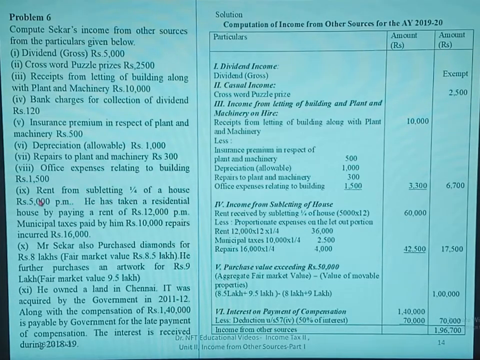Next one, rent from subletting 1/4 of the house, rupees 5,000 per month. He has taken a residential house by paying a rent of rupees 12,000 per month. So here rent received for subletting is 5,000 per month for 1/4 of the house, which he has sublet. He has sublet only for 1/4. 1/4 he is getting the amount of 5,000 per month. So per year it is rent received by subletting for 1/4 of the house is 5,000 into 12, that is 60,000.